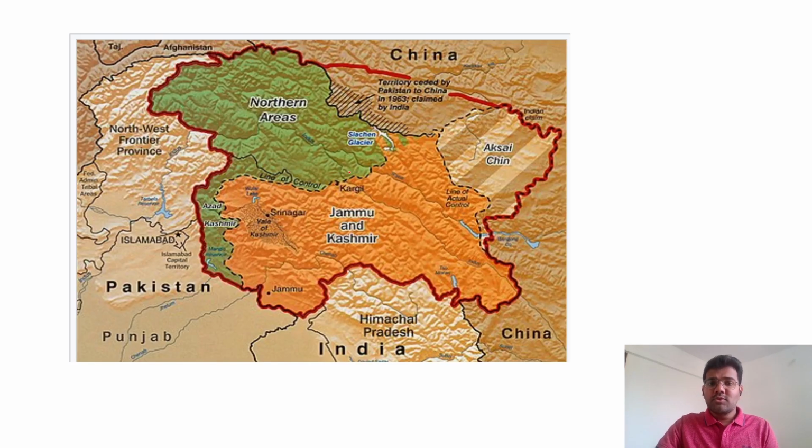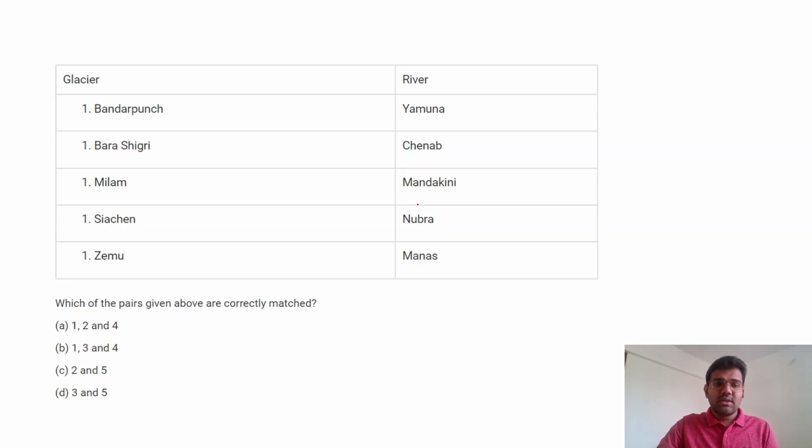Next, this is the map, and I'll be using maps. So where is Siachen Glacier? This is Siachen Glacier. Where is Gilgit? Gilgit is somewhere over here. Then this is Nubra Valley, right? And this is the town of Leh. So this is purely a map-based question. Maps are very important, and that's the reason why I am going to use the maximum number of maps in this lecture series.